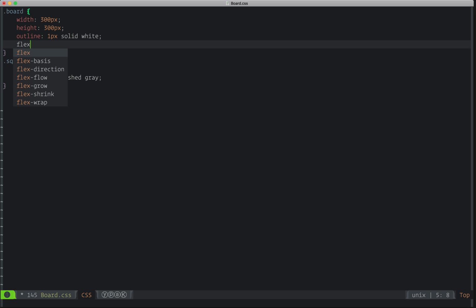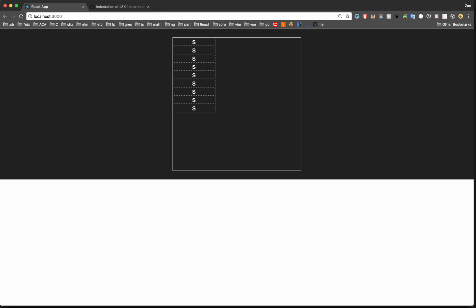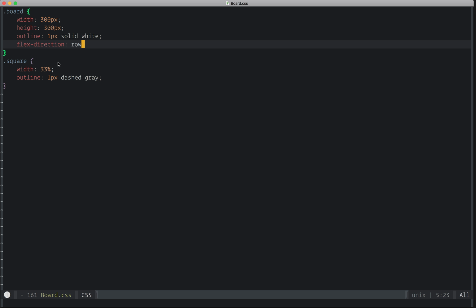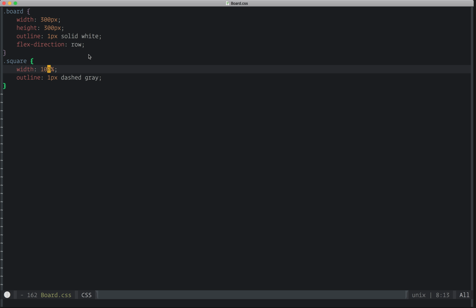Let's say flex direction. Let's see here. Flex direction row. Yeah, I think. Okay, so we're getting somewhere now. Let's see here. Just have to mess around with it, I guess. All right. Let's see here.